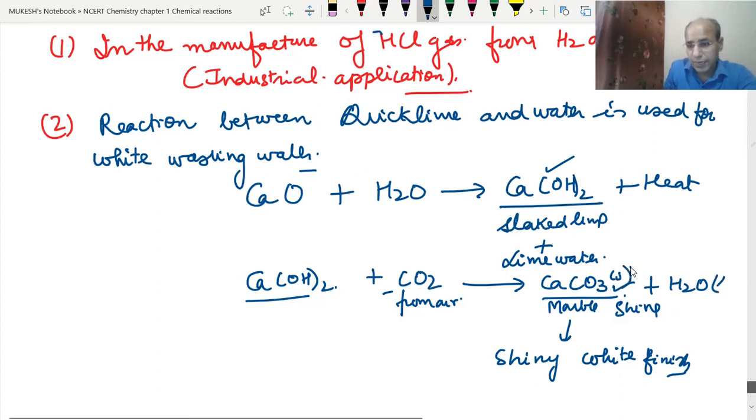That is why these walls remain cool for some time. So there is one more advantage, that it automatically gives coolness also. So this is the advantage of using quicklime and water for whitewashing or coloring the walls. Clear?